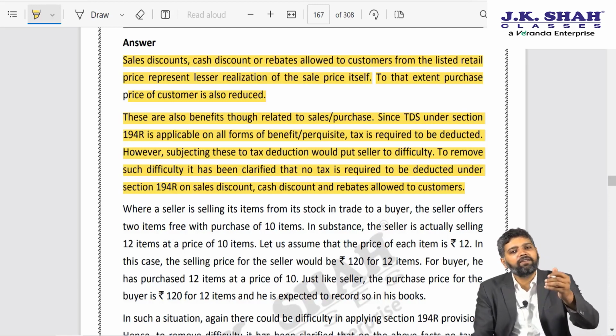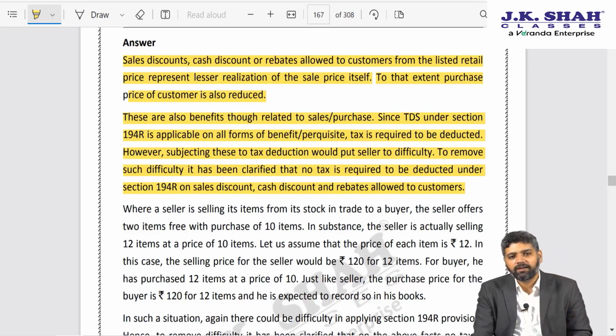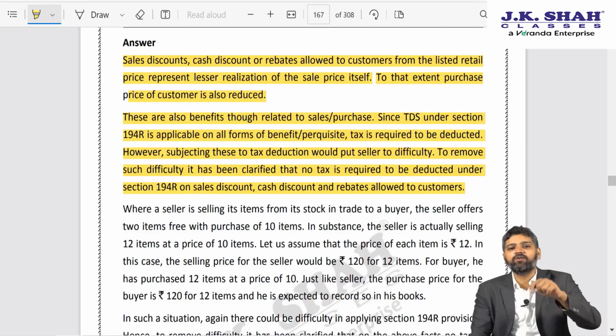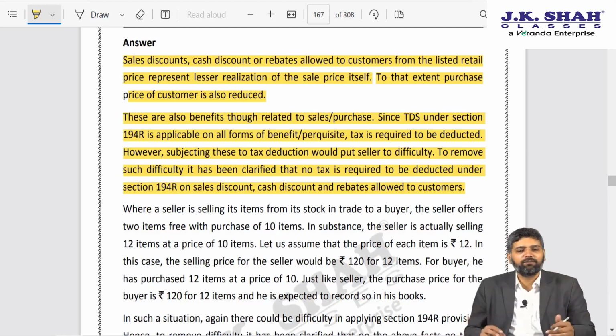Now, you tell me that I will give you cash today, money today, provided you give me a 10% discount. So I tell you, okay, 100 rupees you are required to pay me, you pay me 90 rupees. Now, that 10 rupees is technically a benefit. On that benefit, if I am required to deduct TDS, how will I deduct? I am not giving you any amount. I am realizing a lower value from you.